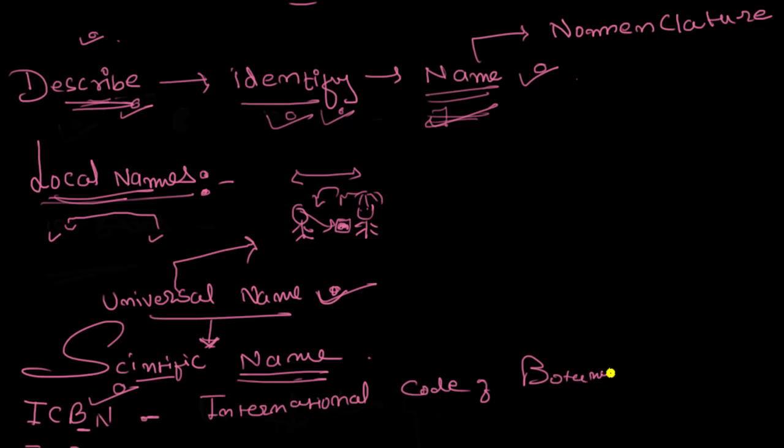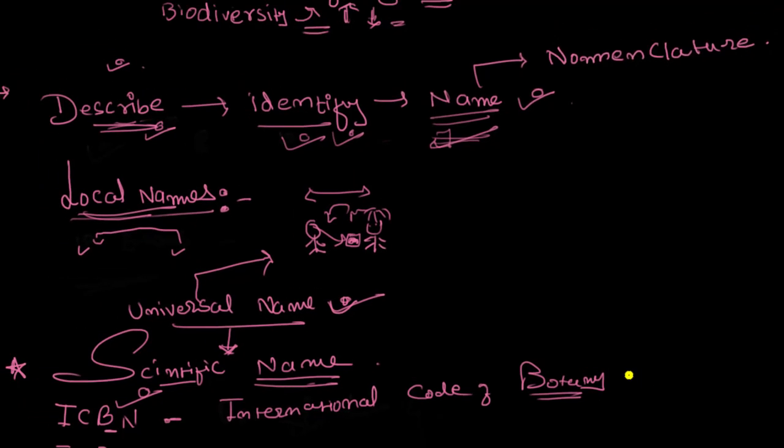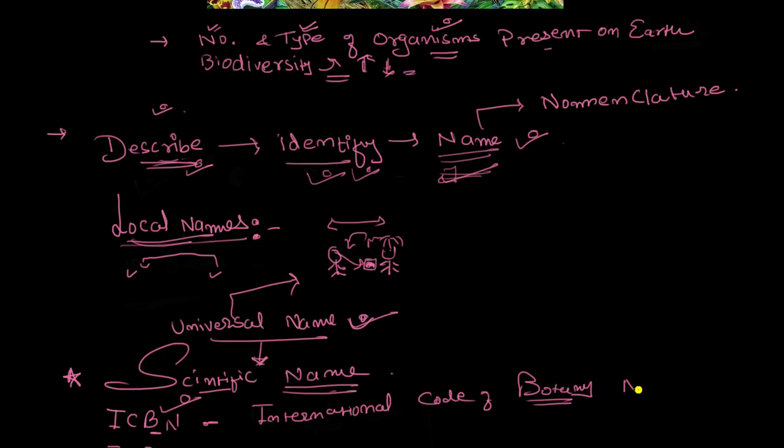When I use the word botany, you should know I'm directly talking about plants. Just like that, for animals, it is zoological nomenclature.